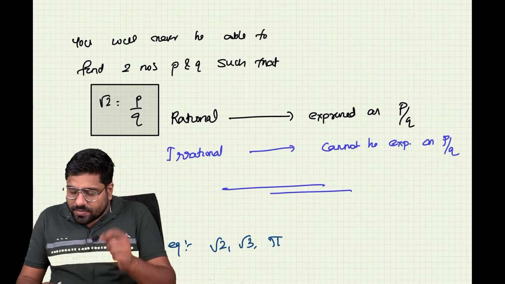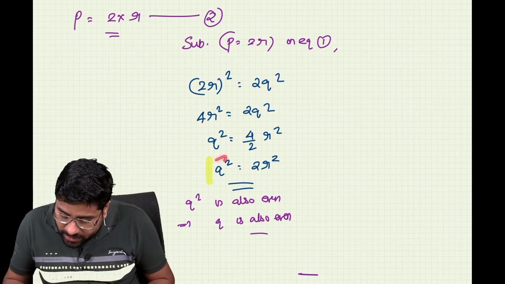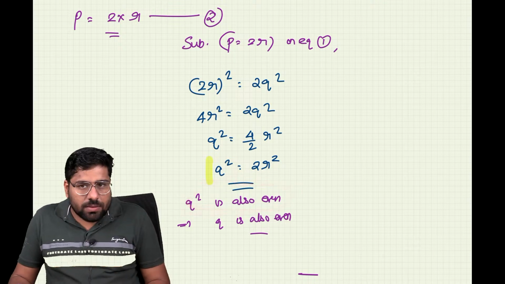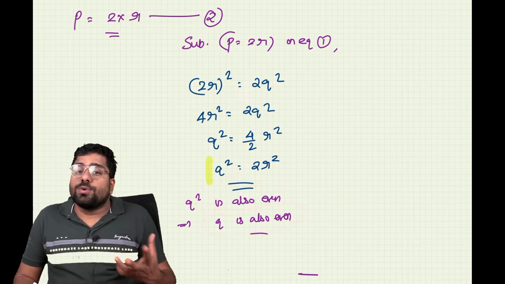So that means that, let me say it once more: here you get q square is equal to 2r square. That means that q square is an even number. If q square is even, then we will say q is also even.